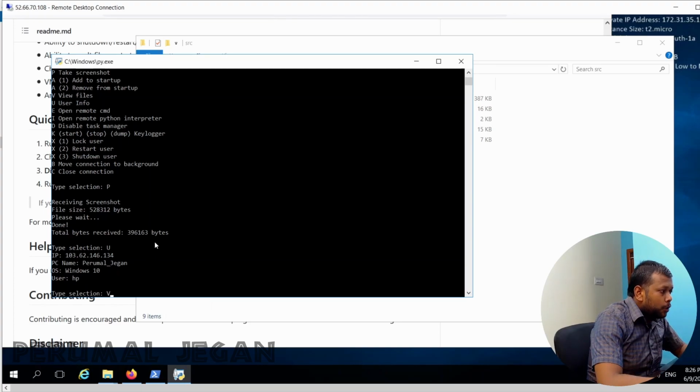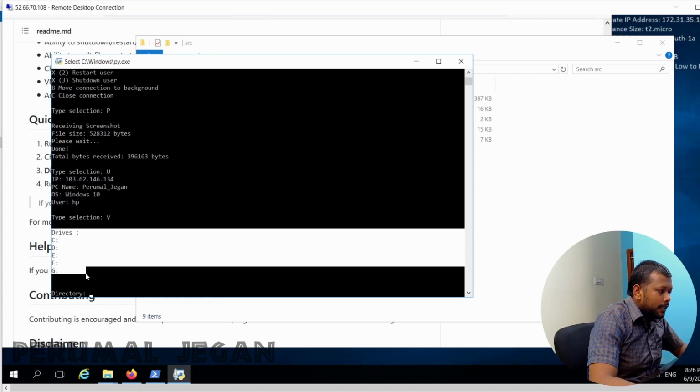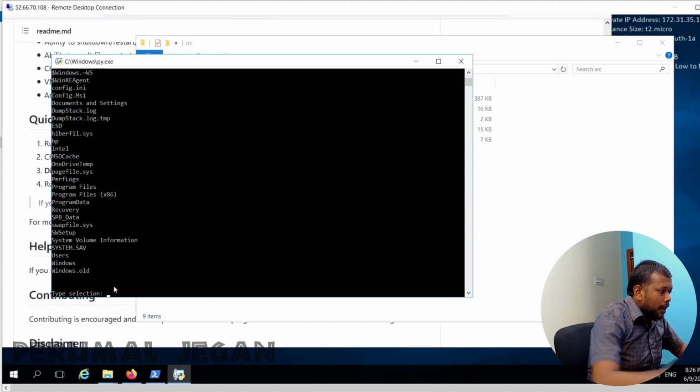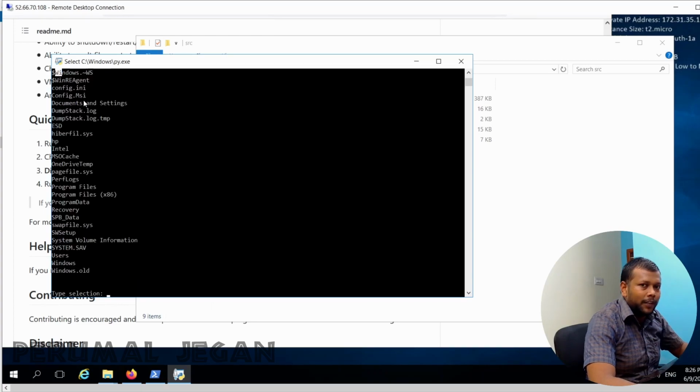In order to do that, I'm clicking V, and here you can see the list of drives. When I click C colon, I'll be able to view the list of available folders in the C drive of my victim. So this is totally awesome.